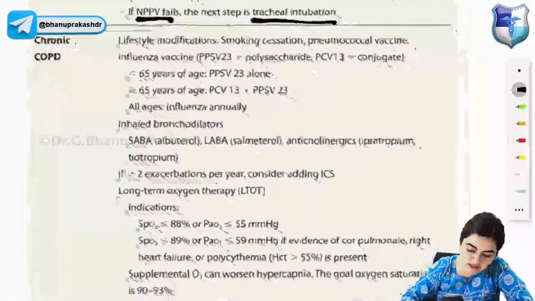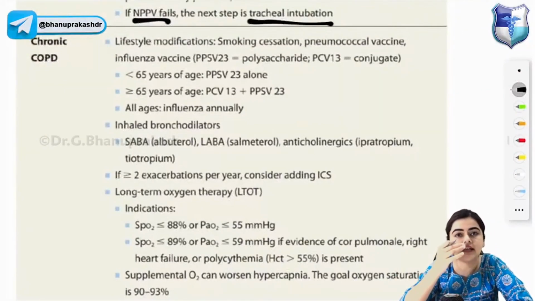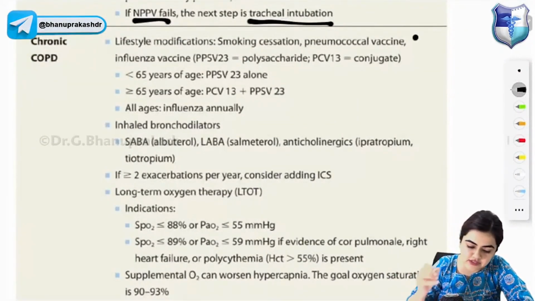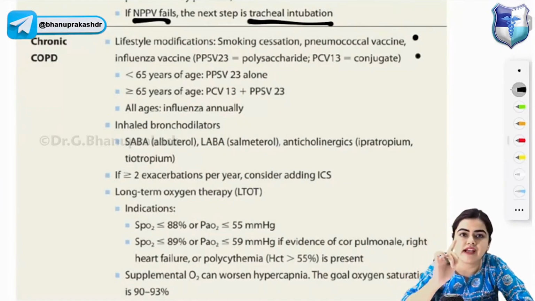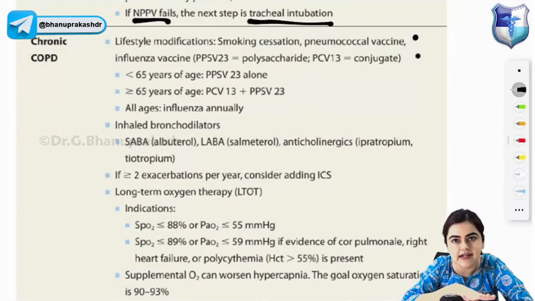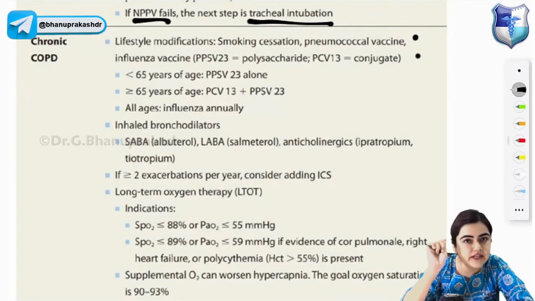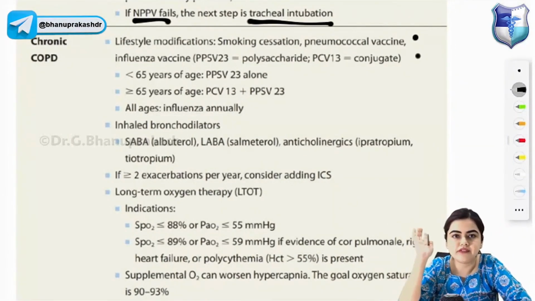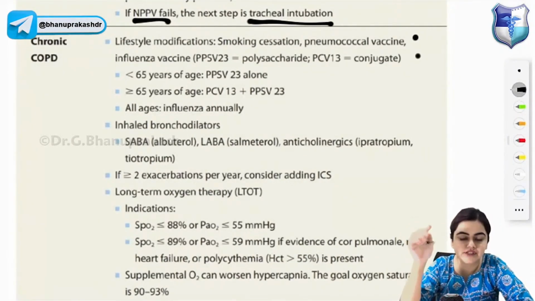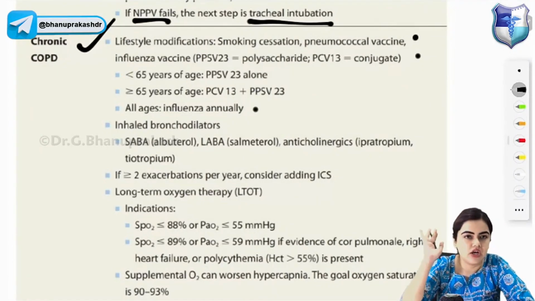Coming to chronic COPD, how will you treat the patient? Perform lifestyle modifications like smoking cessation, give pneumococcal vaccine and influenza vaccine to the patient. Please remember, in pneumococcal vaccine, PPSV23 is the polysaccharide vaccine and PCV13 is the conjugate vaccine. In less than 65 years of age, you give PPSV23 alone. In more than 65 years of age, you will give PCV13 plus PPSV23. And in all ages, influenza vaccine should be given because there is increased risk of developing infection in chronic COPD patients.